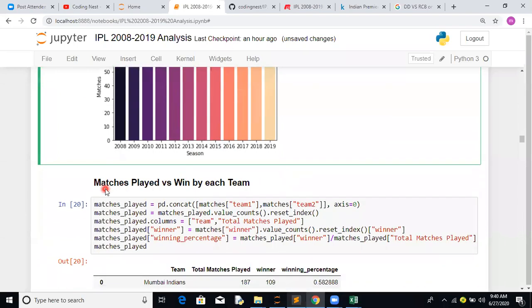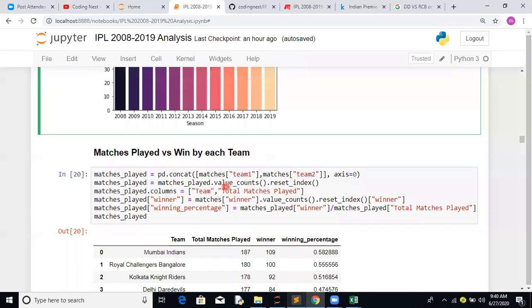Okay, next: matches played versus wins by each team. That's important. It shows the total number of matches played by each team versus how many matches they have won, and what their winning percentage is. This will decide the consistency of each and every team across the seasons.